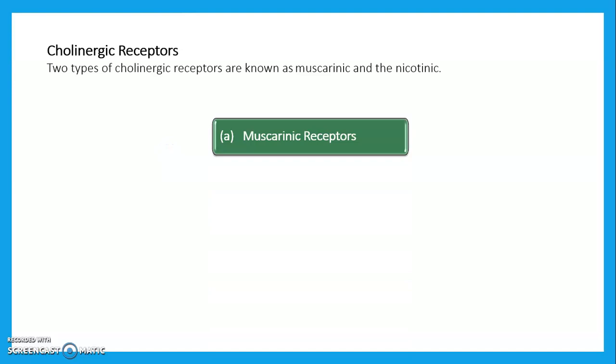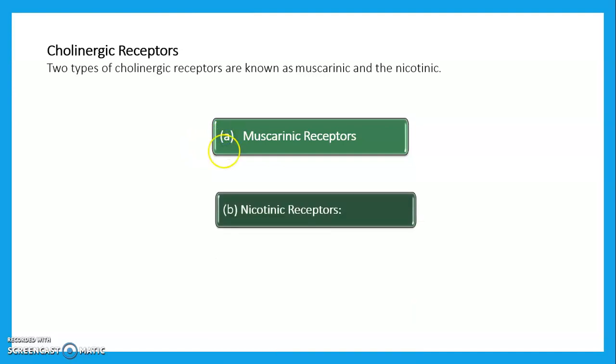Cholinergic receptors include the muscarinic type. The muscarinic receptors mediate parasympathetic stimulation and are situated in the heart, smooth muscle, exocrine glands, and brain. They are also found in the sweat glands. The next one is the nicotinic receptor. These receptors are found in the autonomic ganglia, skeletal muscle, and adrenal medulla.